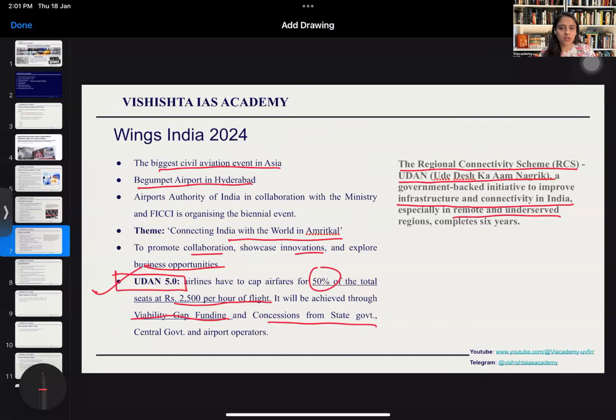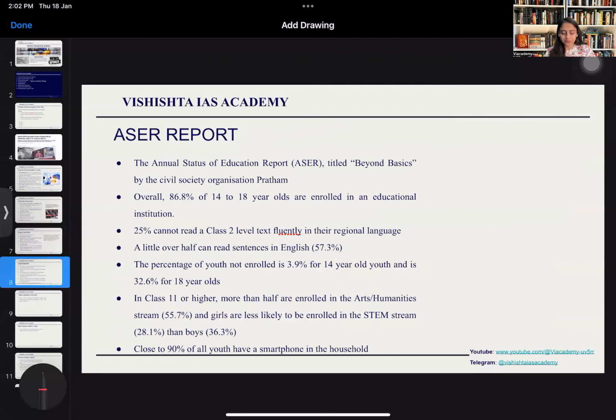So this is about the civil aviation industry. Read about the Udan scheme a little bit more. It can be asked in the prelims examination and the mains examination as well. And we will move on to our next news, the ASER report.